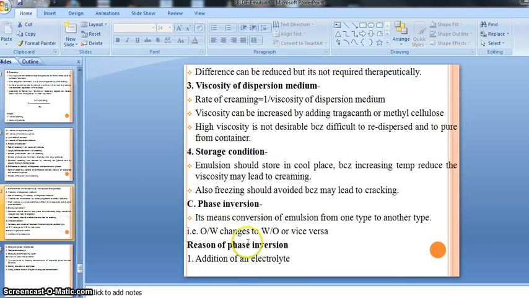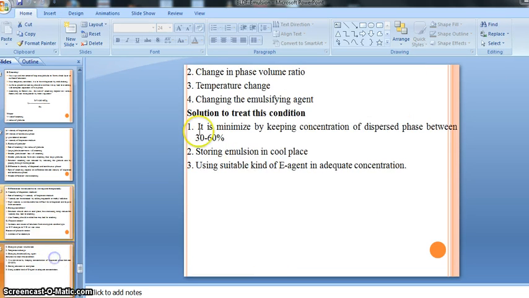If we accidentally or intentionally add an electrolyte, or if there is a change in the phase volume ratio of the dispersed and continuous phase, or a change in temperature, right? And change in temperature also means increasing and decreasing conditions.